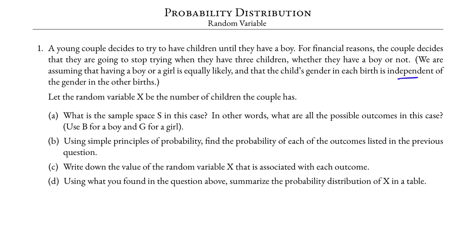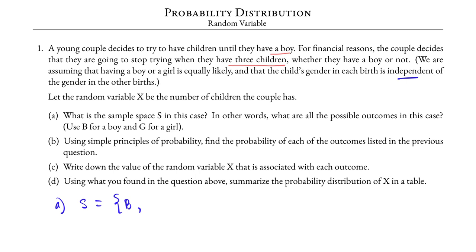The key phrase here is that they are trying to have a boy, but they stop when they have 3 children. And so we interpret this as: if they have a boy, then they stop because they already have a boy.